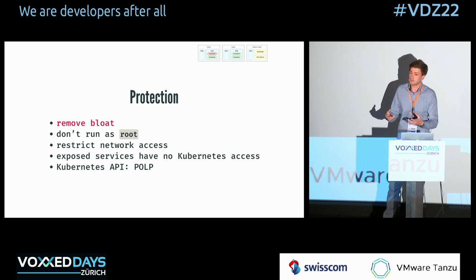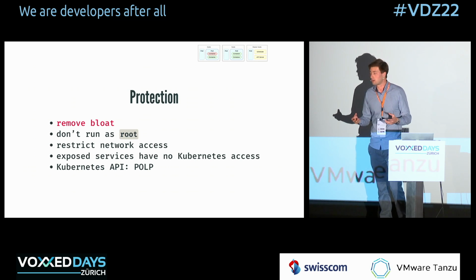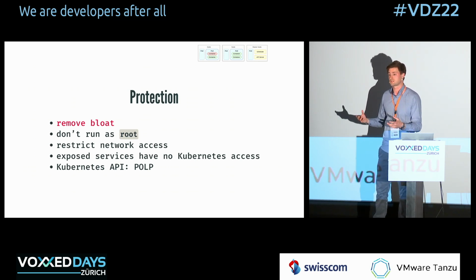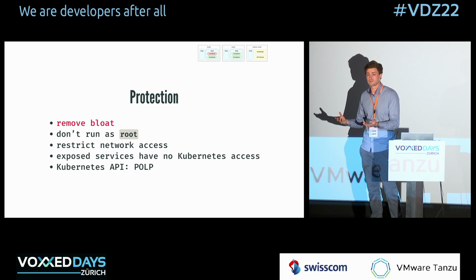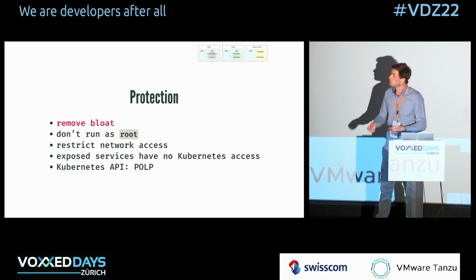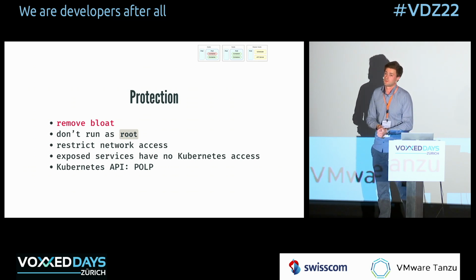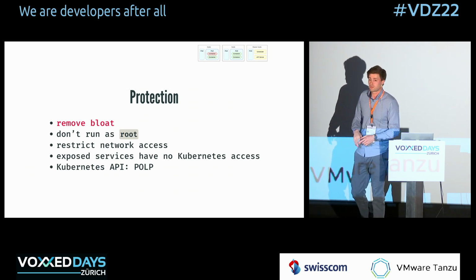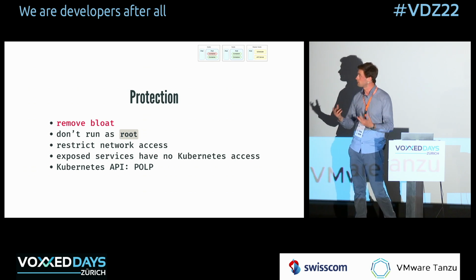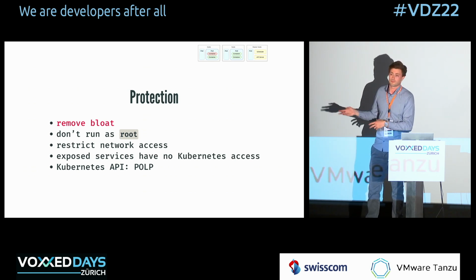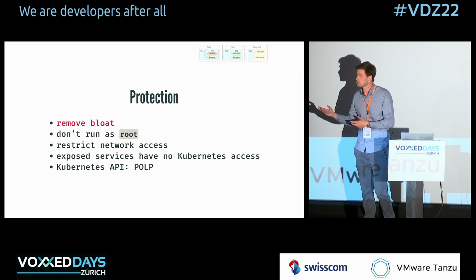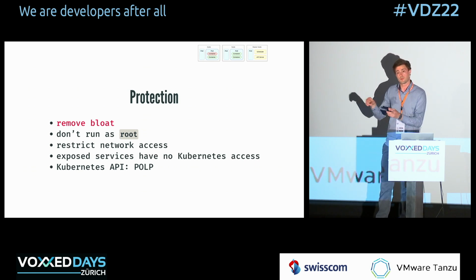For example, in a standard Java runtime environment image, like the official image from Java, there is a shell in the container. And there's no reason for it to be in there. So remove as much bloat as possible. The second thing is don't run containers as root. It's what everybody says. In this case, it wouldn't have helped you because I only used root to actually run my APK command, right?